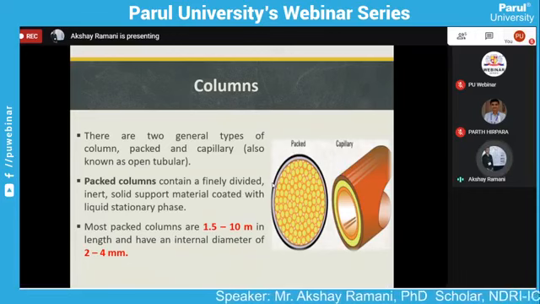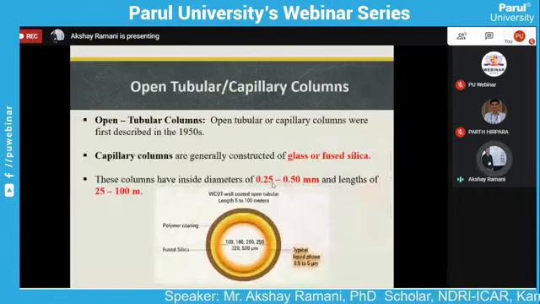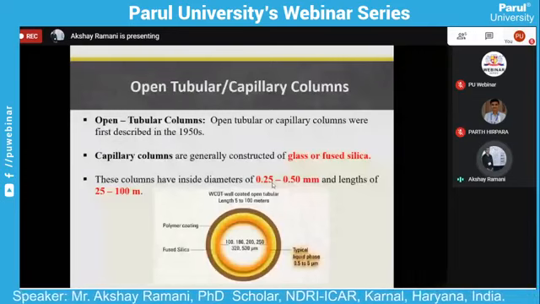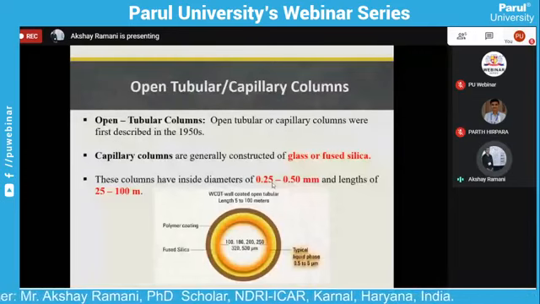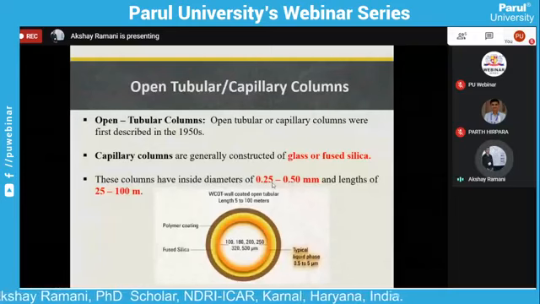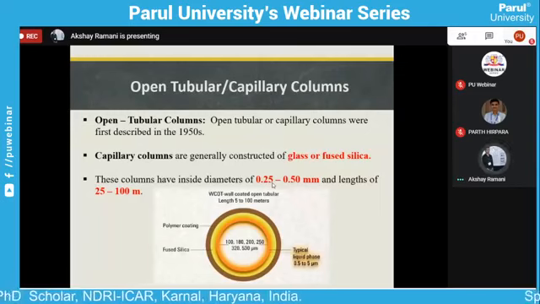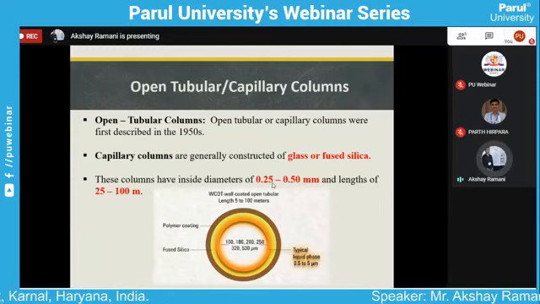Now we see the open tubular capillary column. Open tubular columns and capillary columns were first described in 1950. Capillary columns are generally constructed of glass or fused silica. These columns have an inside diameter of 0.25 to 0.15 mm and a length of 25 to 100 meters.